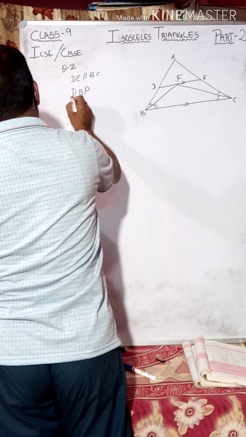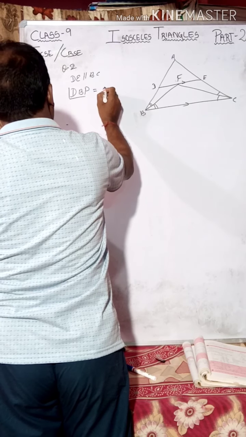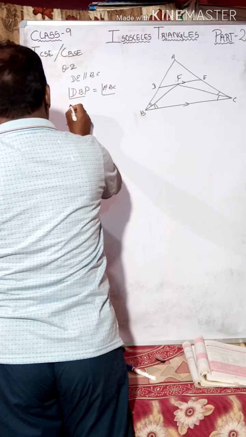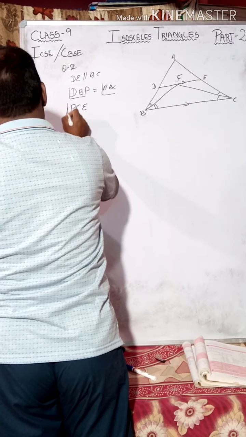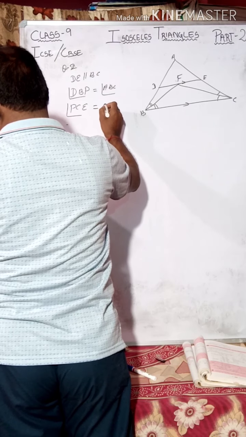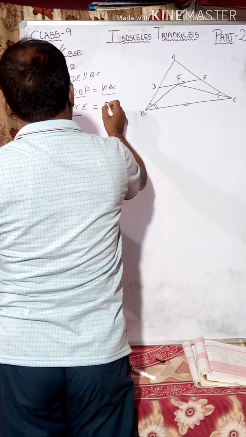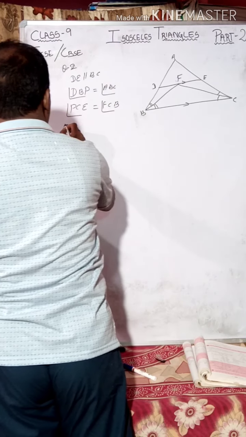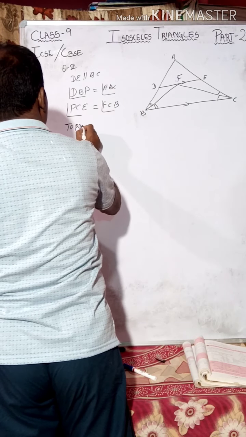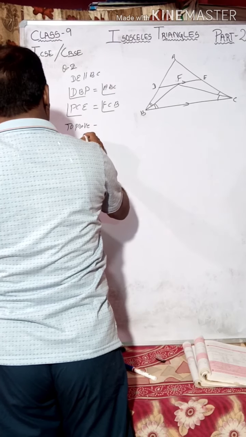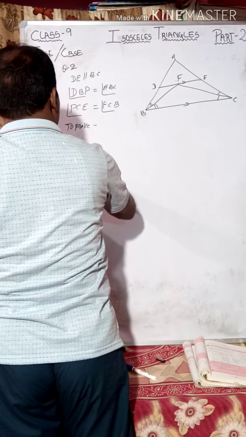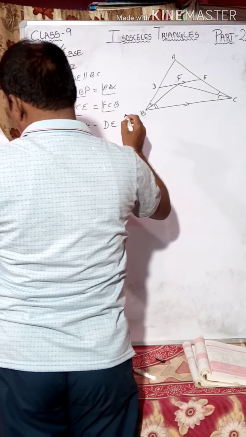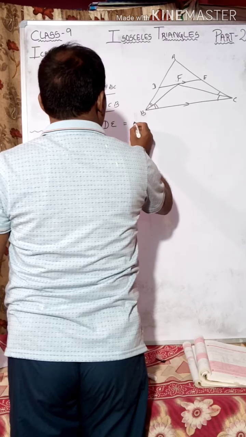Angle DBP is equal to angle ABC. Angle PCE is equal to angle FCB. To prove: DE is equal to BD plus CE.